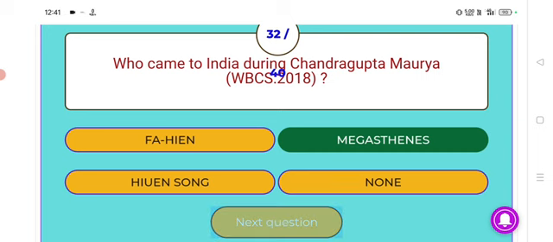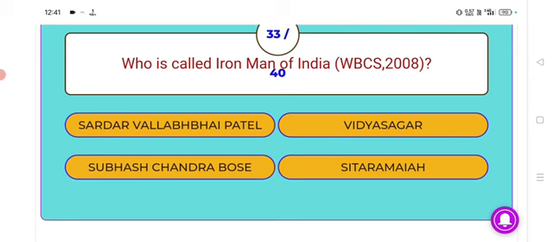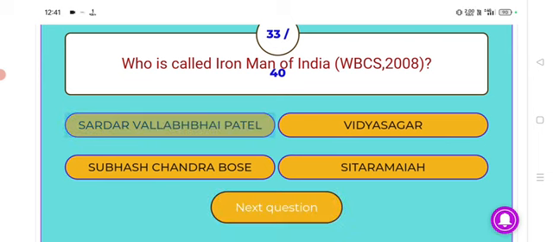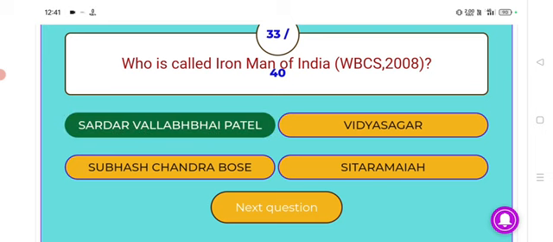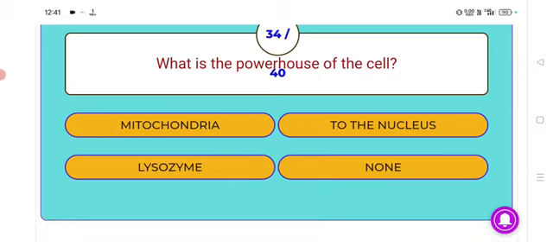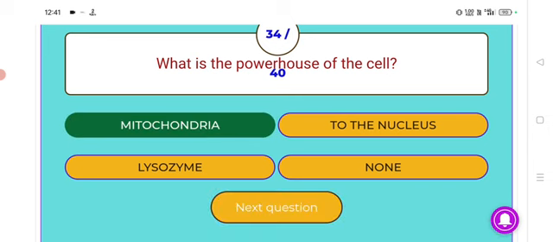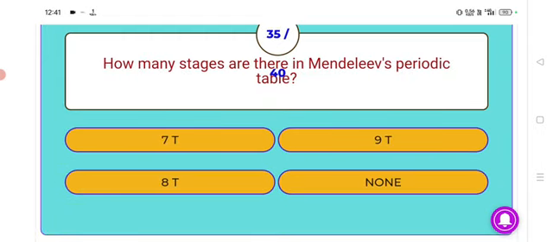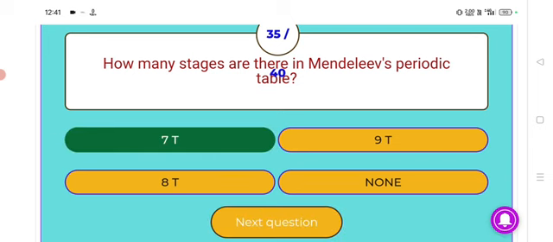Next, who is called Iron Man of India? Sardar Vallabhbhai Patel. Sardar Vallabhbhai Patel is called Iron Man of India. Next, what is the powerhouse of the cell? Mitochondria. Mitochondria is the powerhouse of the cell. Next, how many stages are there in Mendeleev's periodic table? 7. 7 stages are there in Mendeleev's periodic table.